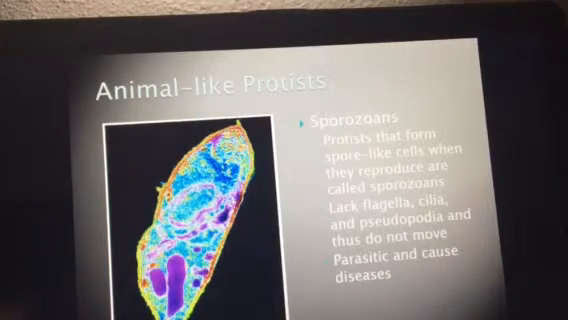Then we have our last type. These are the sporozoans. The sporozoans are protists that have spore cells. They reproduce through spores, and that's how they get their name. They lack any cilia, flagella, or pseudopods. They are parasitic, and they do cause disease. However, they're not able to move on their own, and because they're not able to move on their own, this is why they have to be parasitic. The host has to be able to move them, and there are some really cool diseases that they actually do form, so there are some neat ones.